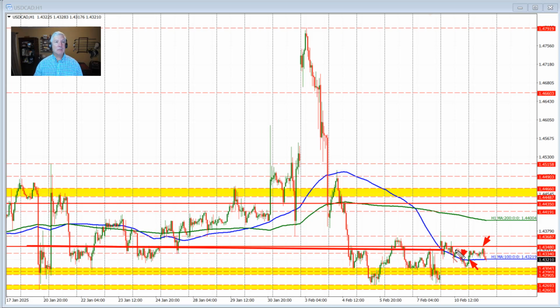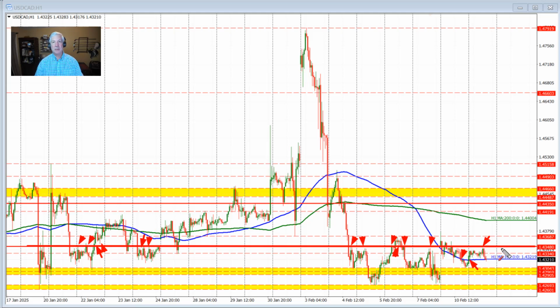That level roughly corresponds with a swing area. You can see how the price maybe found some resistance sellers through here, some support buyers through here, and moving forward, resistance sellers here. We tried to stay above it through here and then fell below it here and here. And in trading yesterday, the price moved above and below that level.